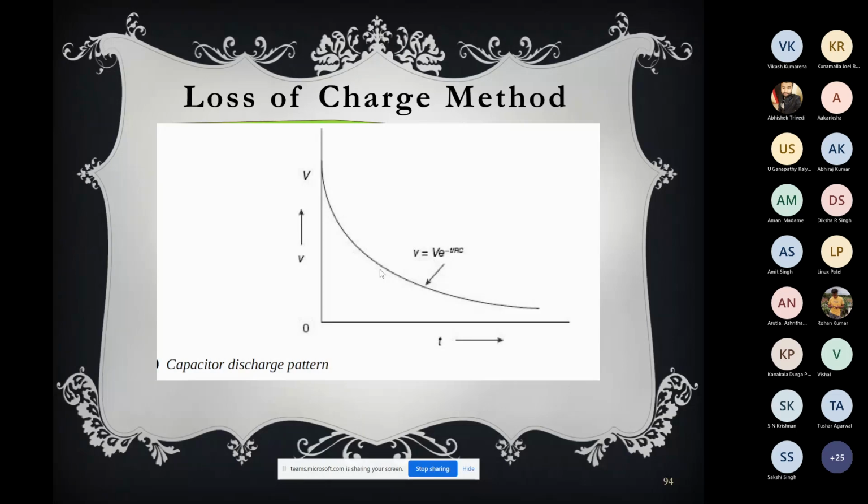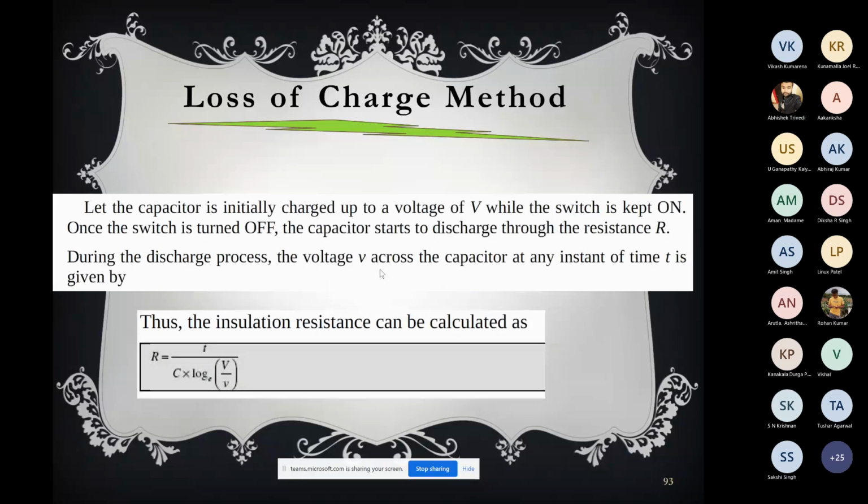Now, this method you can employ to calculate the unknown capacitance value C also. We used to do that. So how can you calculate? The same thing: it is an RC circuit and it will discharge like this, following the curves. In that case, you know the R through which the capacitor is getting discharged. Once you know the R, and the two different voltages at two different points of time, from there you can calculate the C.